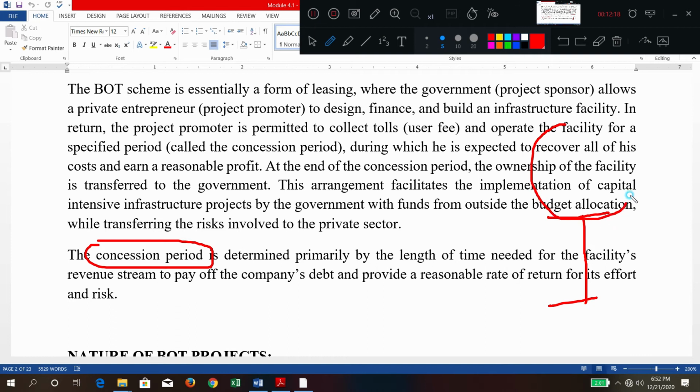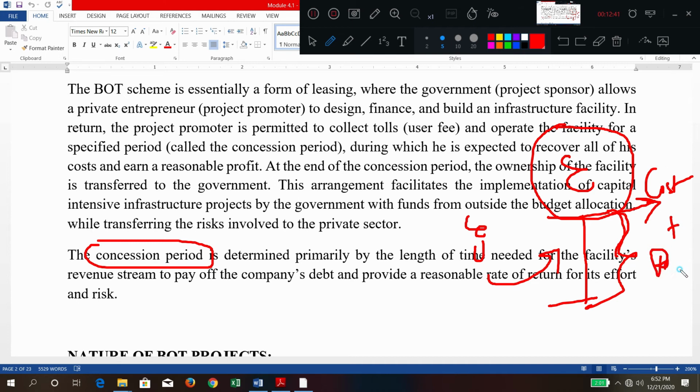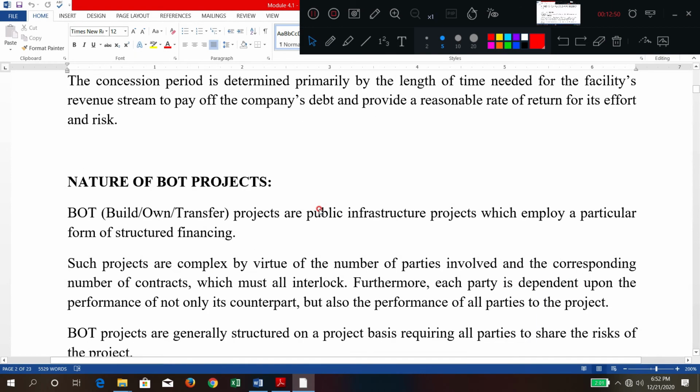After the project is executed, some additional time is given. In that time, the end users pay for the services offered by this project to the executing company. From the users' fees, the company gets the cost of the project plus a reasonable profit for executing it. This is how it is generated. Okay, so this is about the BOT model or triple P model.